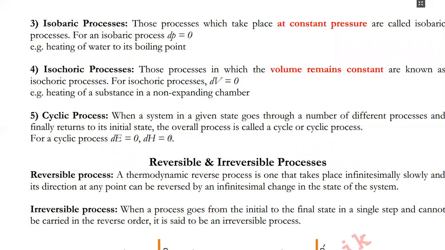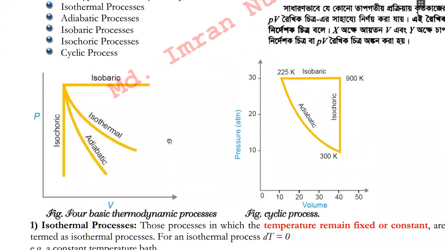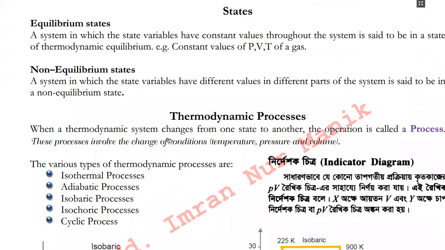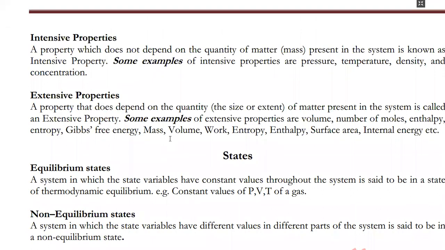Hope you have understood today's discussion, and we discussed thermodynamic processes. Before that, we discussed the thermodynamic state and types of state. And at the beginning, we discussed what thermodynamic properties are and types of thermodynamic properties, and basic differences between the thermodynamic properties. And that's all for today. In the next class, we shall be discussing other types of processes known as reversible process and irreversible process. Thanks to all for listening and participating in our class. Have a nice day.